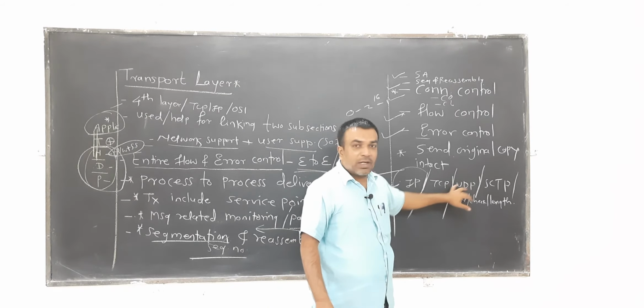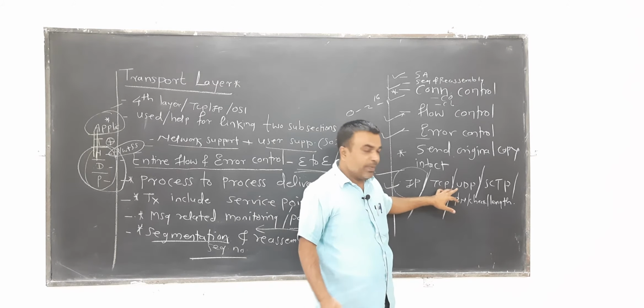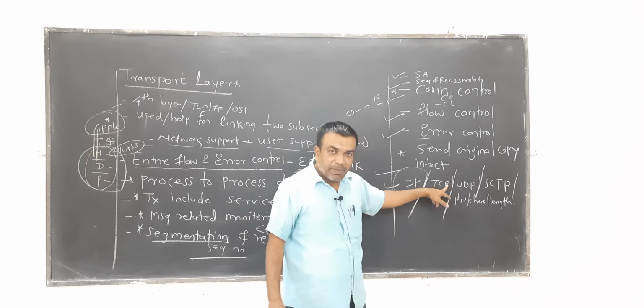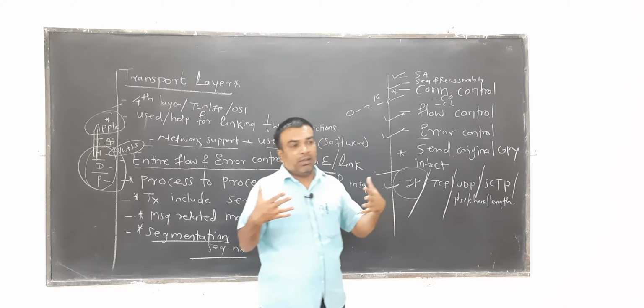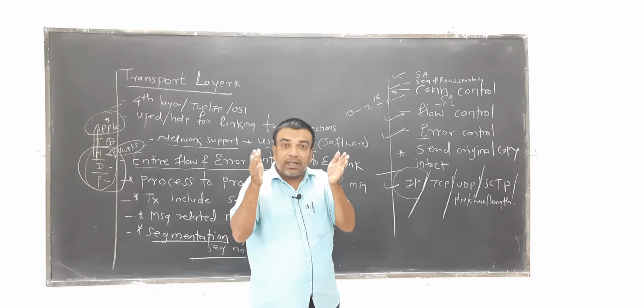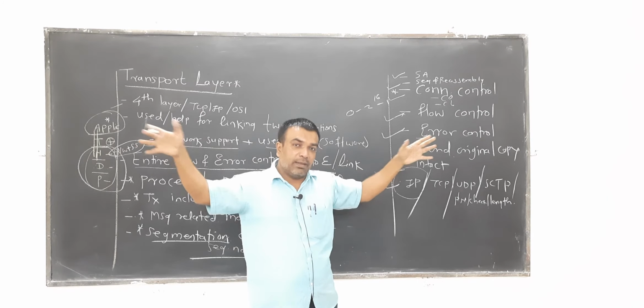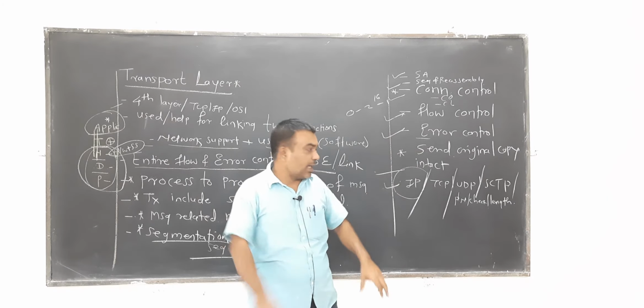So UDP is a lightweight protocol. It is normally utilized for broadcasting purposes, and it is related to the segment or the message, not to complete application-to-application assurance.